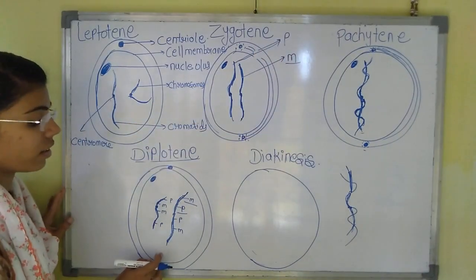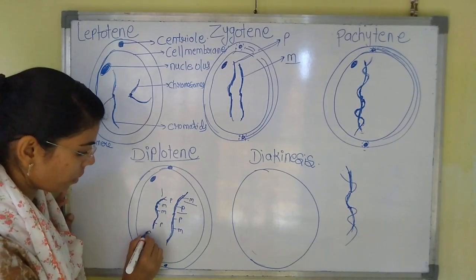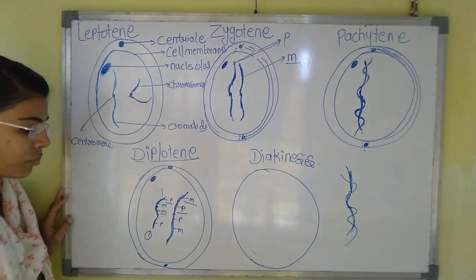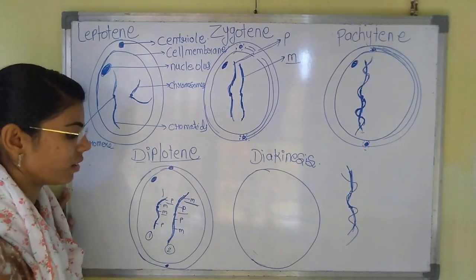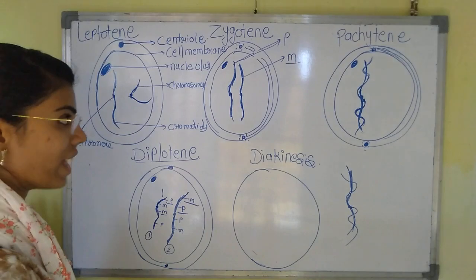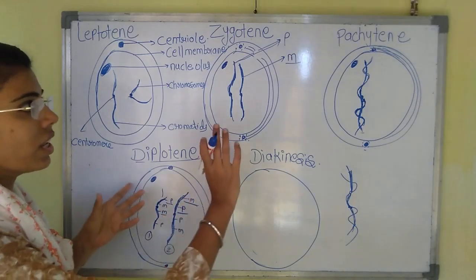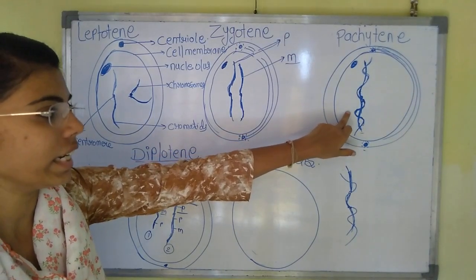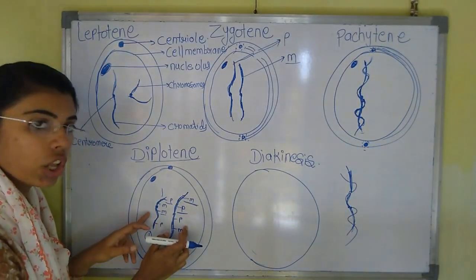Now what can we see here? We can say that chromosome number 1 consists of the characteristics from the maternal as well as the paternal. Chromosome number 2 also consists of the characters from the maternal and from the paternal. Understood? Here exchange of the genetic material has taken place in the pachytene, and in the diplotene it will look like this. In the diplotene, these chromosomes will separate from each other. They were coiled here, and in diplotene these coiled chromosomes will uncoil and look like this.